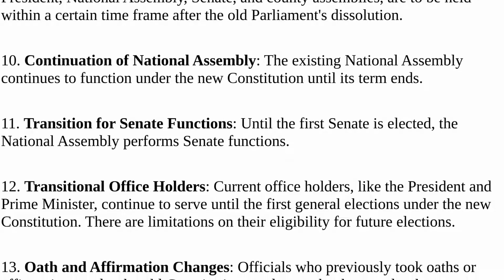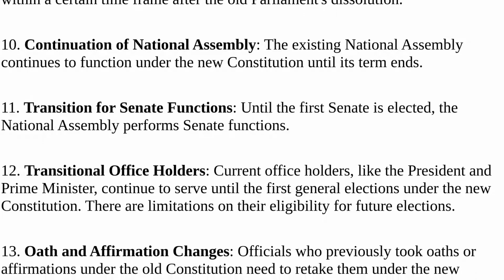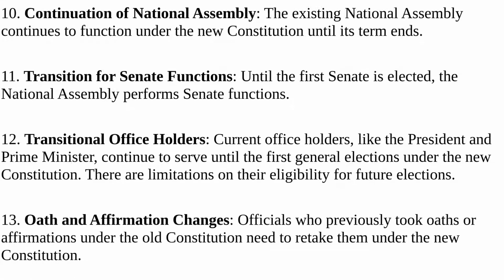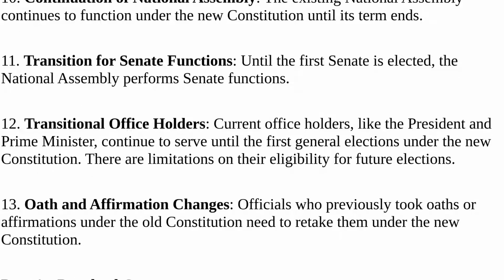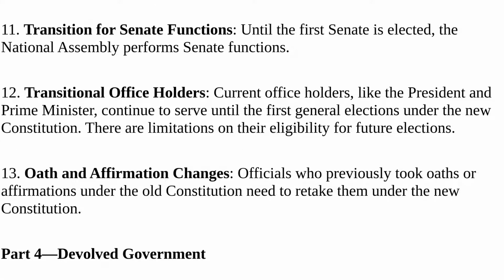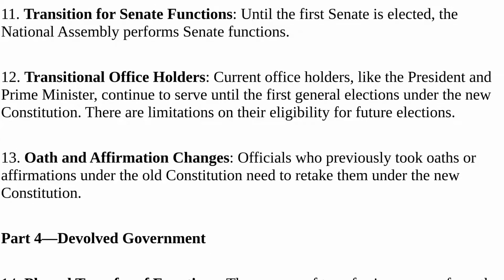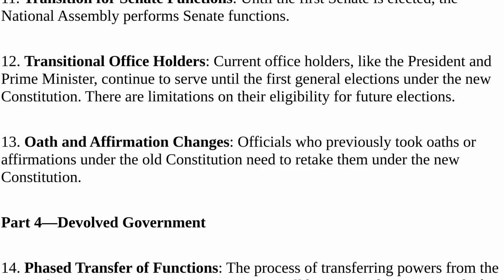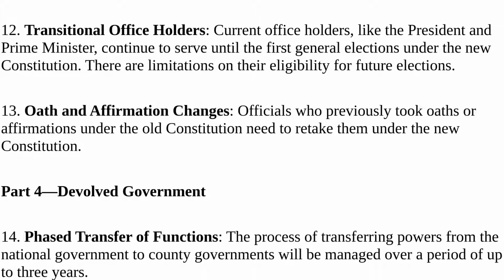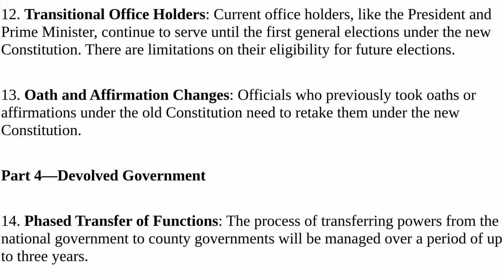11. Transition for Senate functions. Until the first Senate is elected, the National Assembly performs Senate functions. 12. Transitional office holders. Current office holders, like the President and Prime Minister, continue to serve until the first general elections under the new Constitution. There are limitations on their eligibility for future elections.